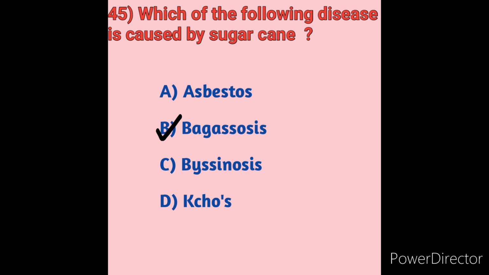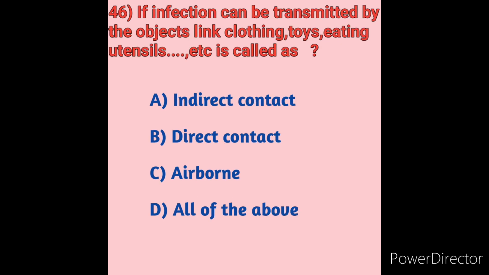Next we will move on to question number 46. If an infection can be transmitted by objects linked with clothing, toys, eating utensils, etc., it is called as. We will see the options. Option A, indirect contact. Option B, direct contact. Option C, airborne. Option D, all of the above.